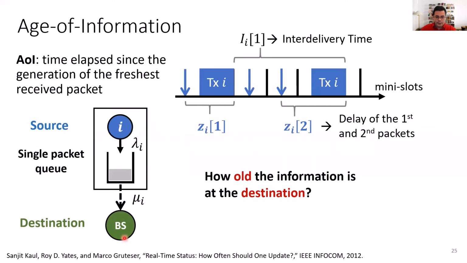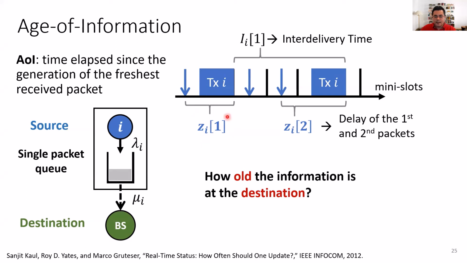network. So here we have a very simple system with one source, one single packet queue, and one destination. And I would like to consider this timeline here with the mini slots. The blue arrows are the times in which packets are generated at the source, and the blue boxes are the packet transmissions to the base station. The end of the blue box is the mini slot in which the packet gets delivered to the base station. So here we have the number of mini slots between generation and delivery.